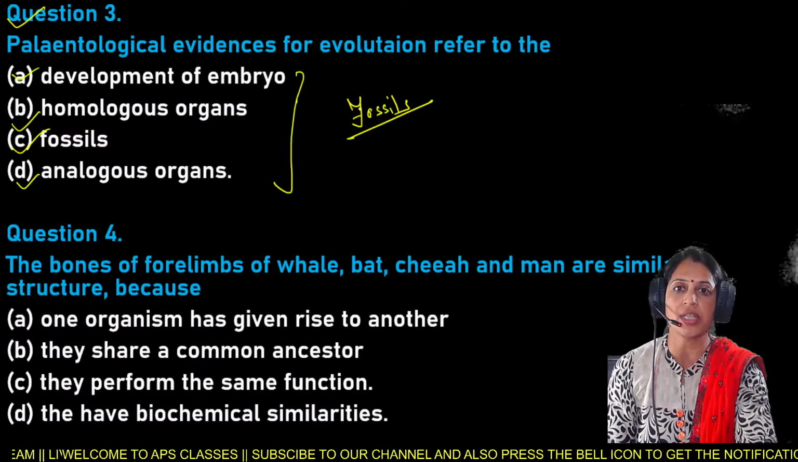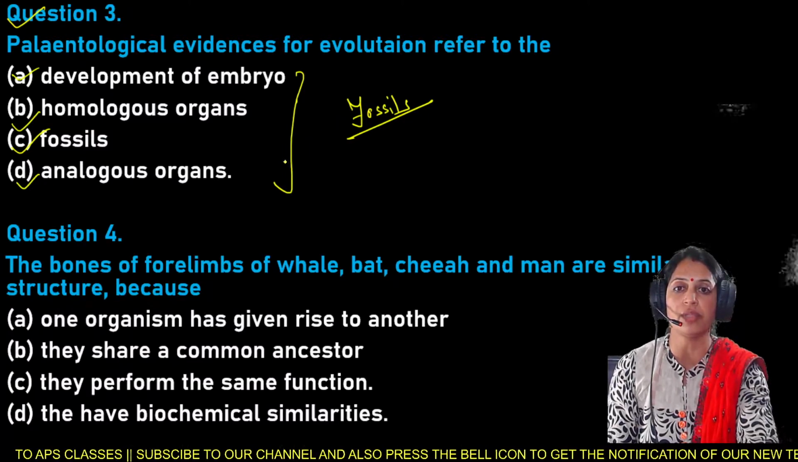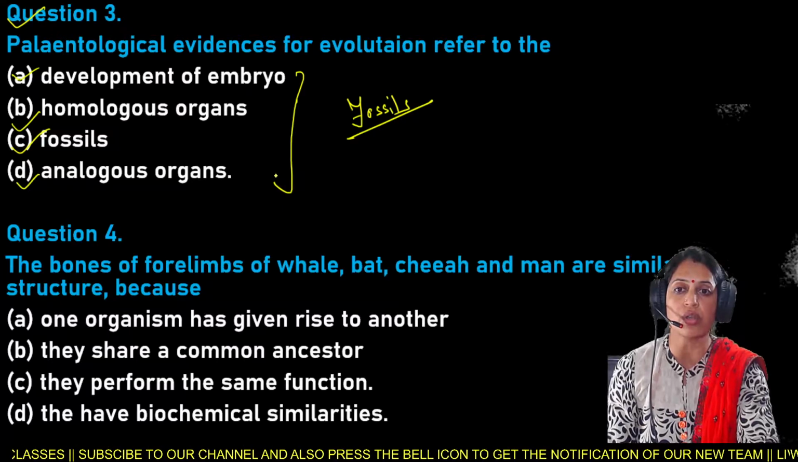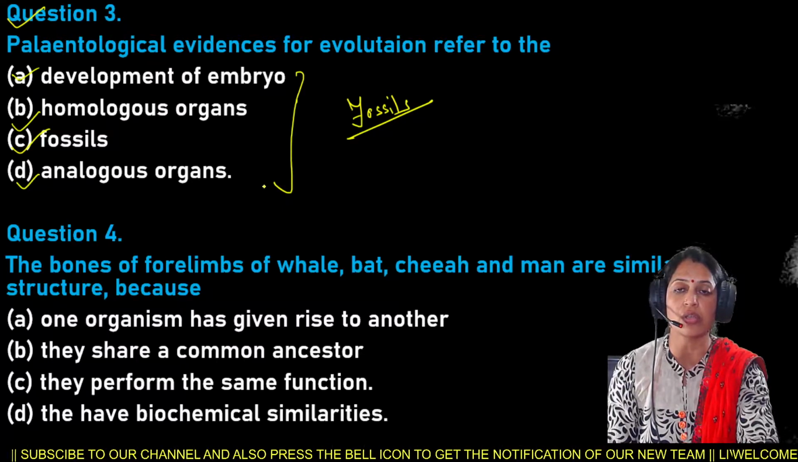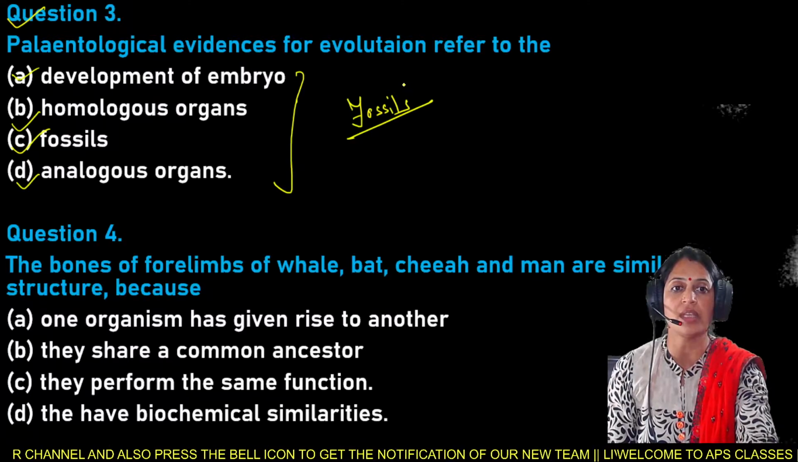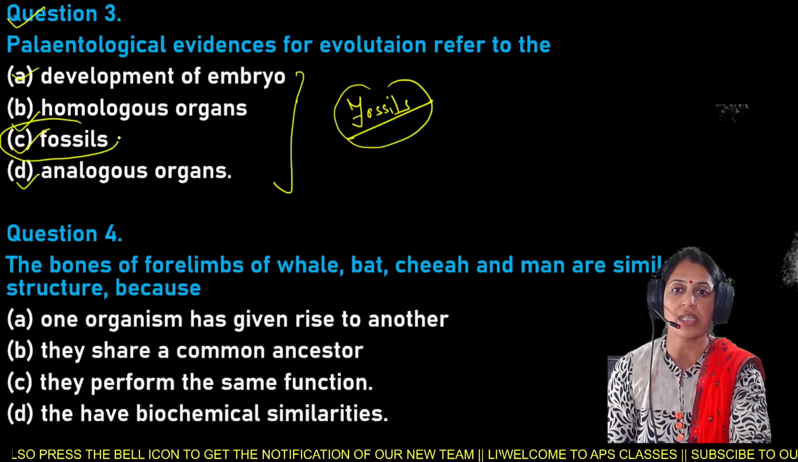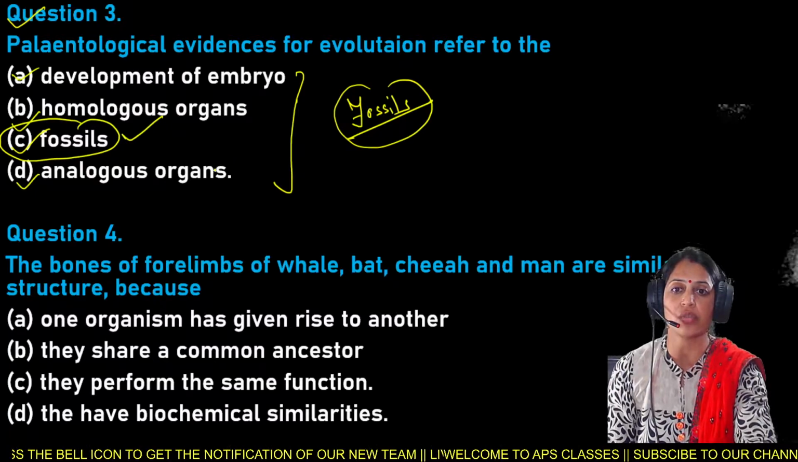So paleontological evidences for the evolution, they do not refer to the development of the embryo, nor to the homologous organs, and even not to the analogous organs. But the paleontological evidences for the evolution, they refer to the fossils. So here option C is the right answer regarding this question.